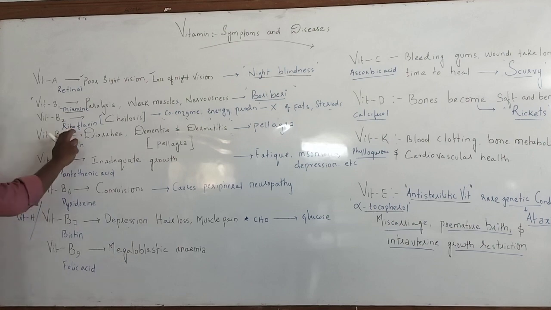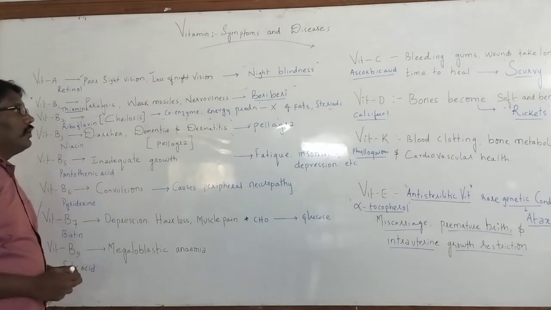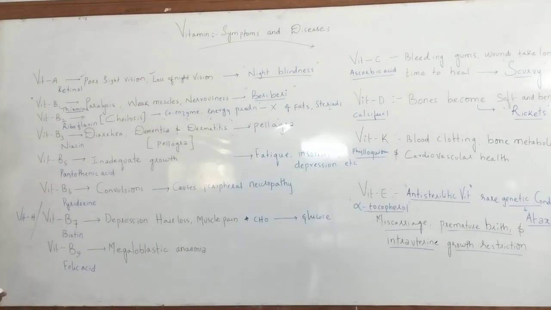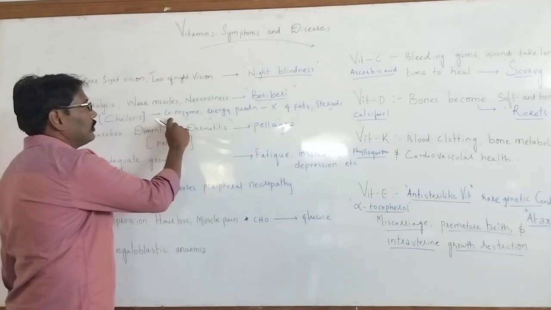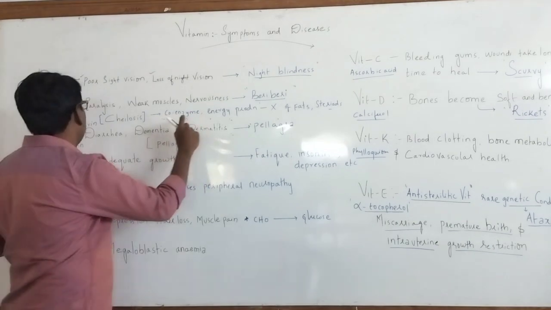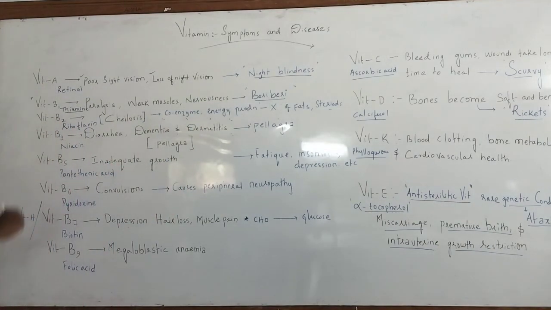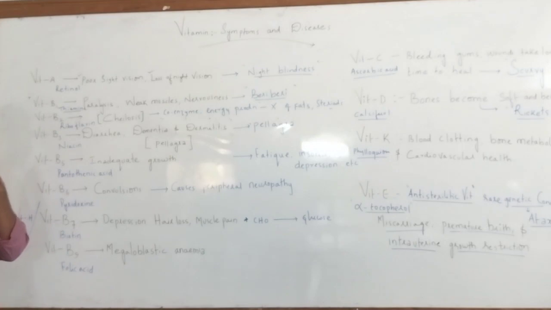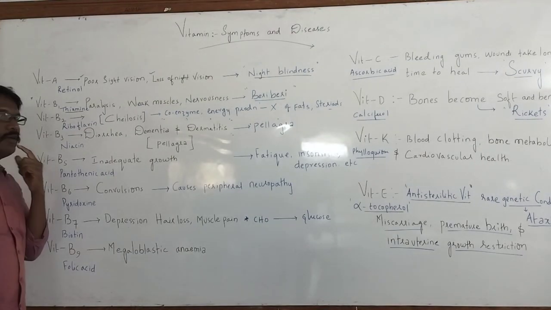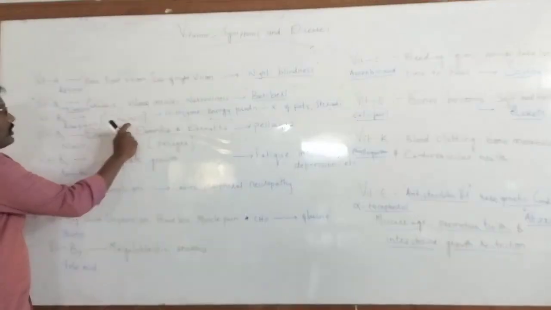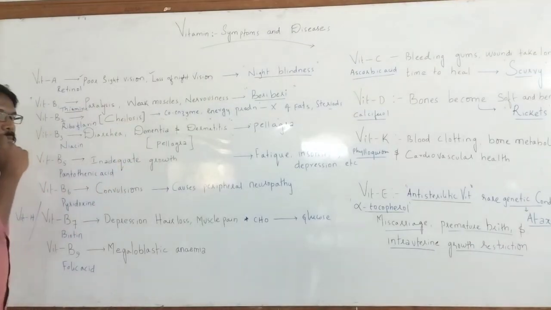So we have another vitamin by the name vitamin B2. It is commonly known as riboflavin. It acts as a coenzyme. The deficiency of riboflavin results in psoriasis and cheilosis, where we find cracks between the upper and lower lip.